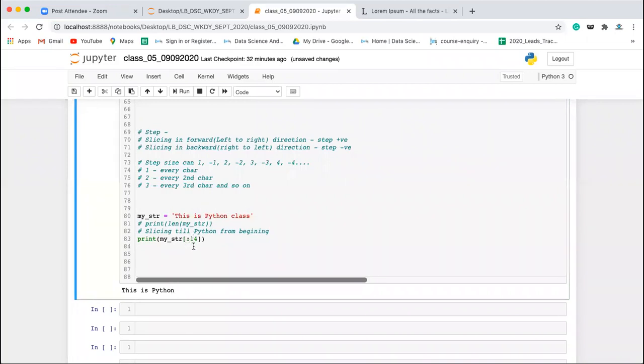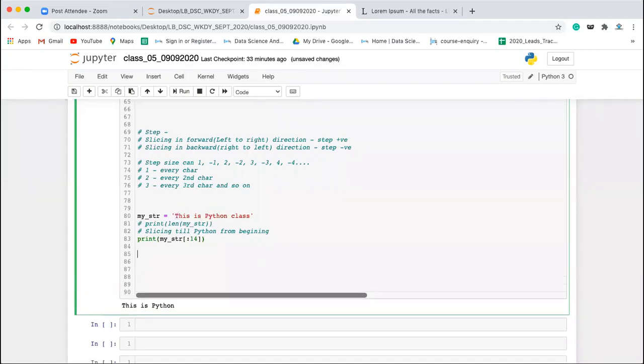Now if you see here, the default value of start is taken as 0. So it is slicing from here. Have I mentioned whether I want to slice from here or from here? No, I have not. So by default it is slicing from capital T, which is starting from 0. And by default the step value is also taken as +1 because it is taking every character in the forward direction, right?